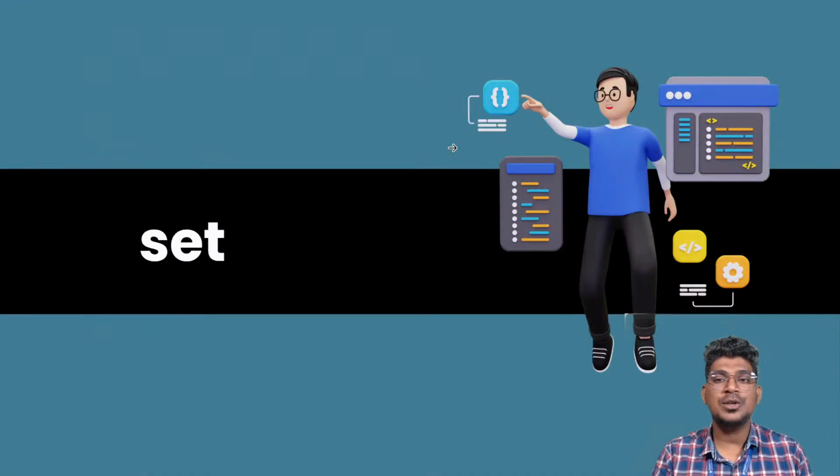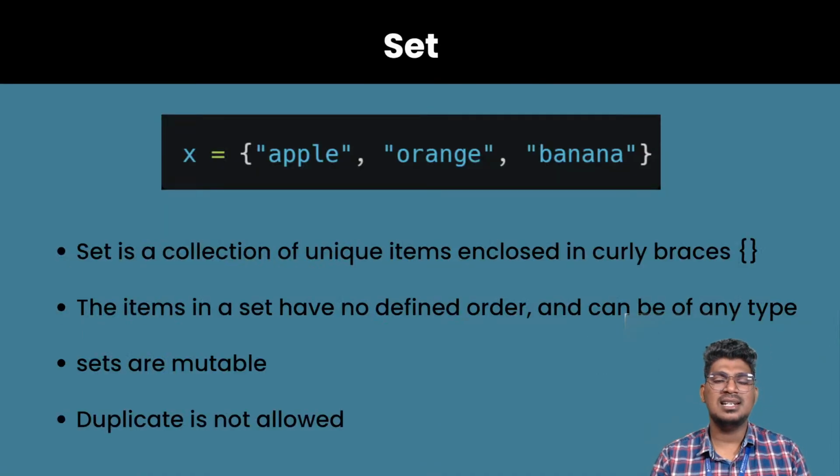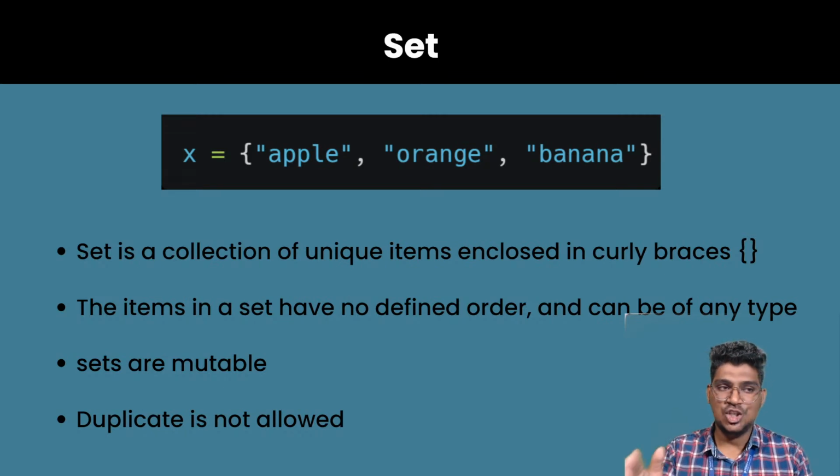Now I'm going to get into the set. A set is a collection of unique items enclosed within curly braces. The items in a set have no defined order. That means when you print this particular set, it is unordered. The item position will be changed.